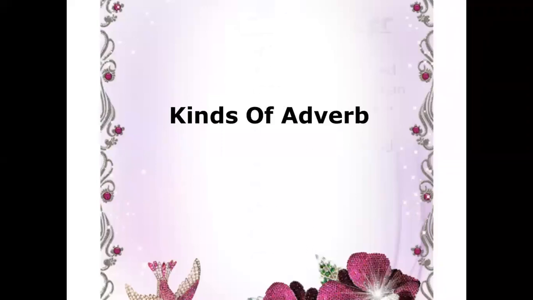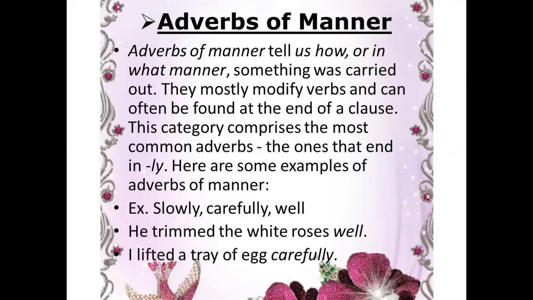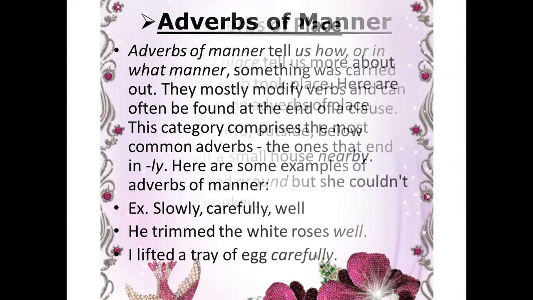Kinds of adverb. Adverbs of manner. Adverbs of manner tell us how or in what manner something was carried out. They mostly modify verbs and can often be found at the end of a clause. This category comprises the most common adverbs, the ones that end in -ly. Here are some examples of adverbs of manner. Examples: slowly, carefully, well. He trimmed the white roses well. I lifted a tray of eggs carefully.